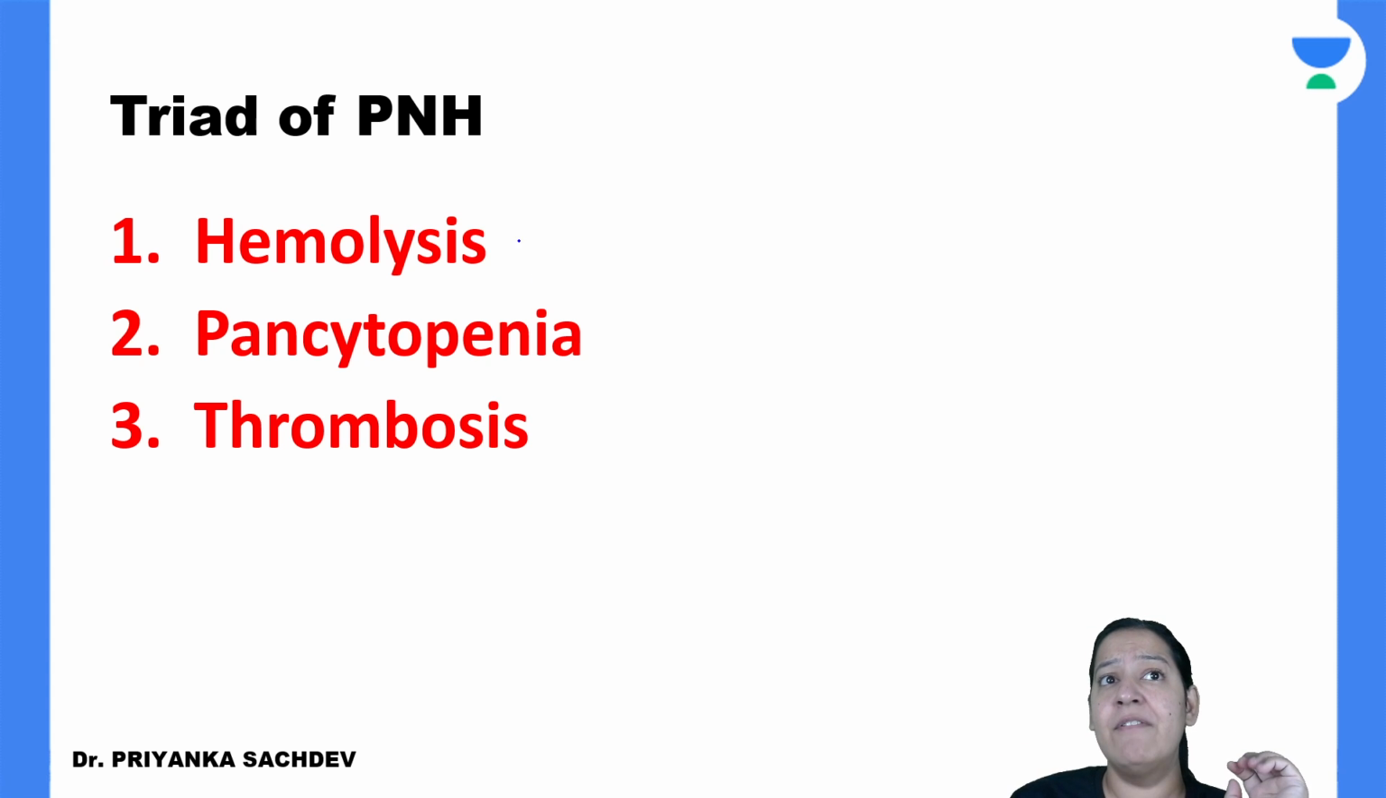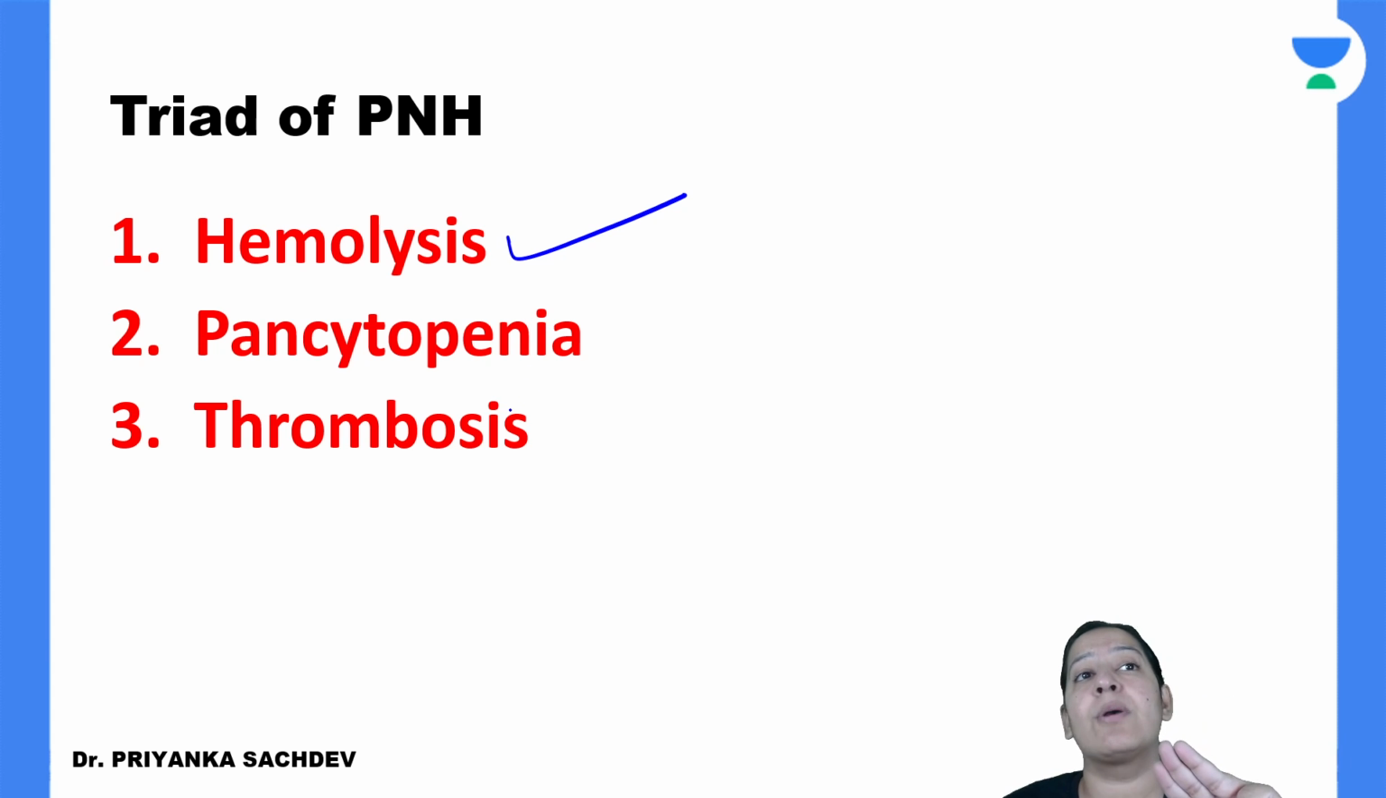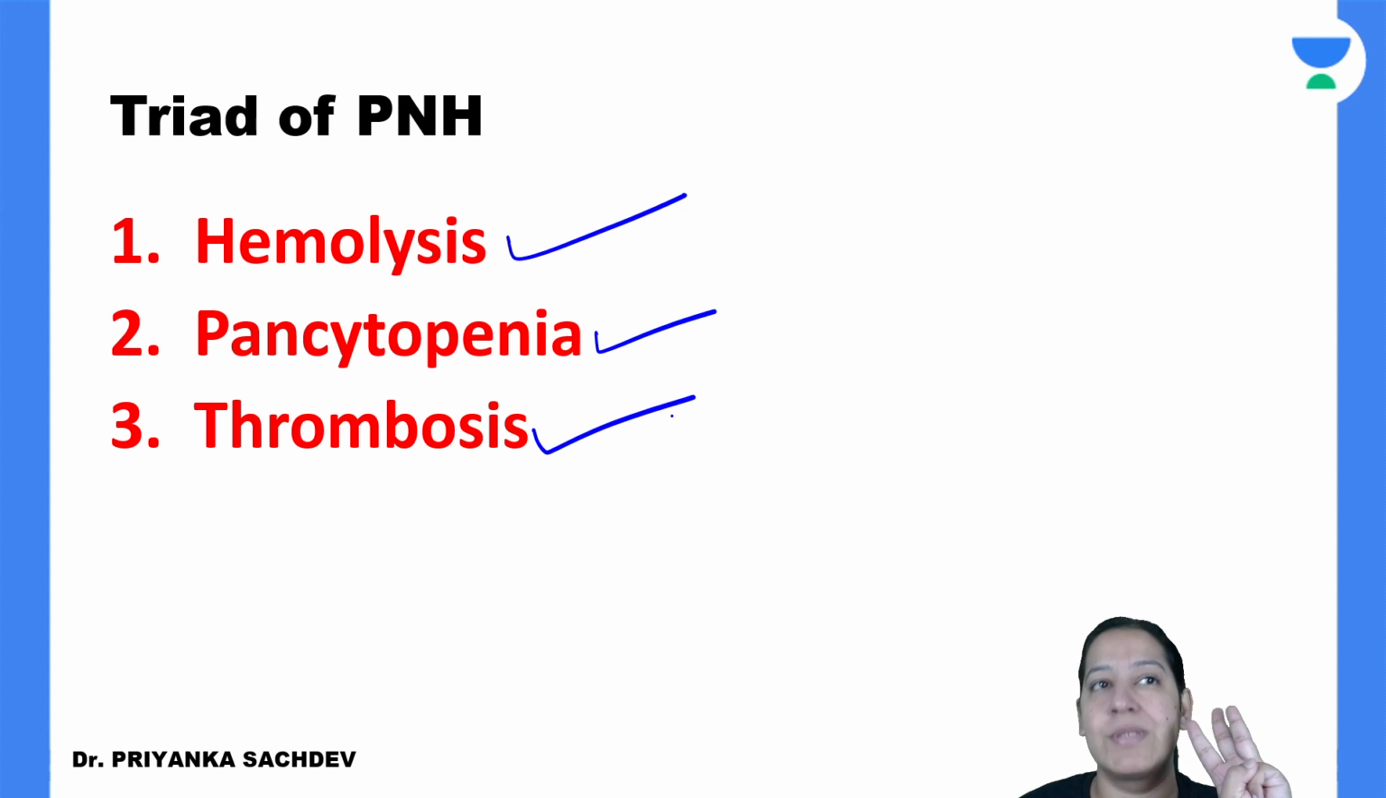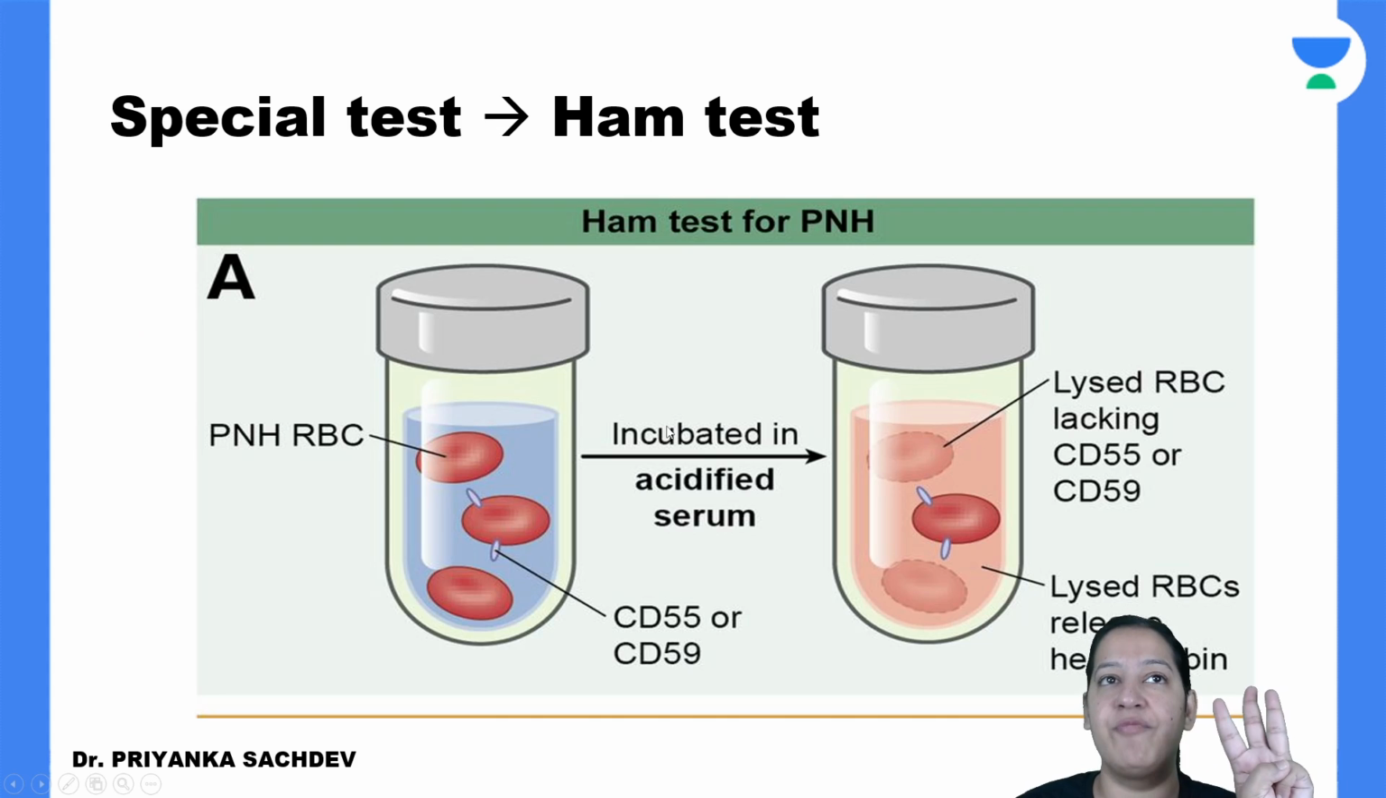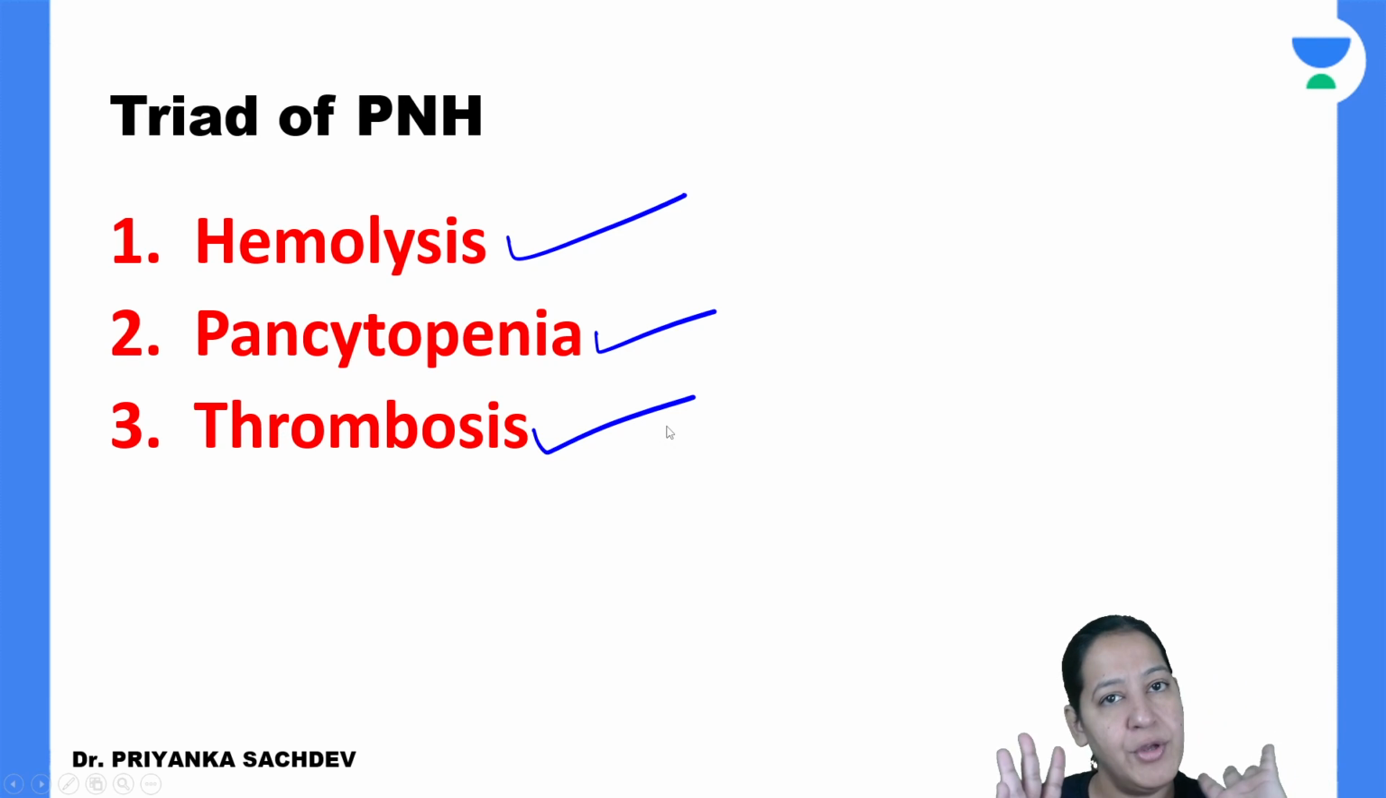So patients have hemolysis, they have hemolytic anemia, but not only anemia, leukopenia and thrombocytopenia are also a feature. So the patient has pancytopenia and the patient has thrombosis. That is the triad of PNH. Please learn. Now you are a doctor.